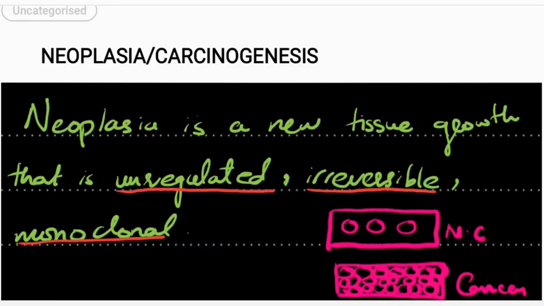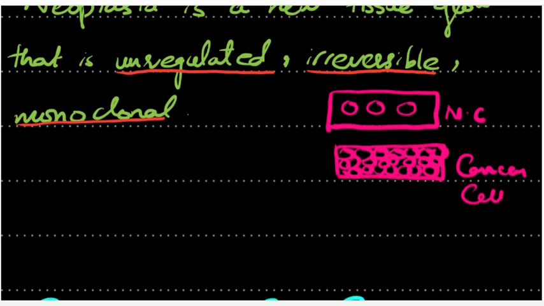Okay, so today my topic is neoplasia or carcinogenesis. Neoplasia is basically a tissue growth that is unregulated, irreversible, and monoclonal. So basically, a cancer cell is not regulated.